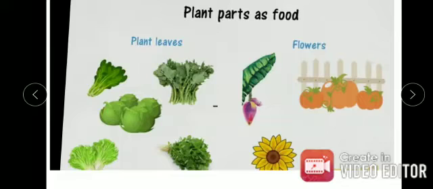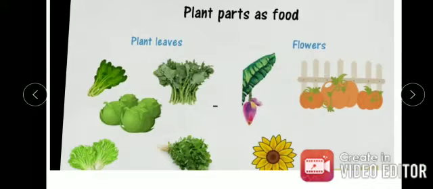There are many leafy vegetables. These are the leaves of the plant. For example, spinach, palak, leaves of the mustard plant, sarson ka saag, cabbage, lettuce. What is lettuce? A plant of large green leaves eaten raw in salad. Fenugreek, methi.